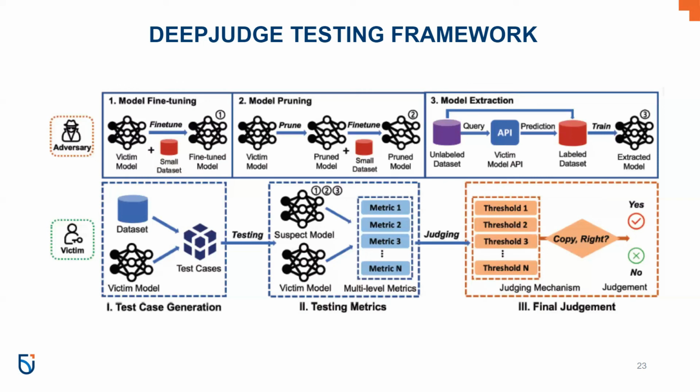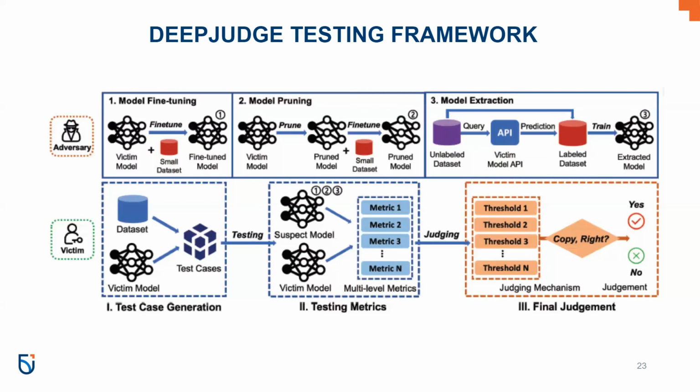So in this, we are trying to understand the testing framework given for copyright protection, which is the DeepJudge testing framework, as you can see here. It quantitatively tests the similarities between two deep learning models, a victim model and a suspect model. Here the framework leverages a diverse set of testing metrics and efficient test case generation algorithms to produce a chain of supporting evidence to help determine whether a suspect model is a copy of the victim model or not.